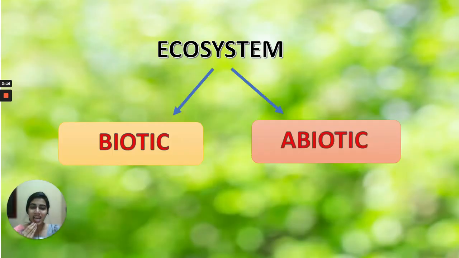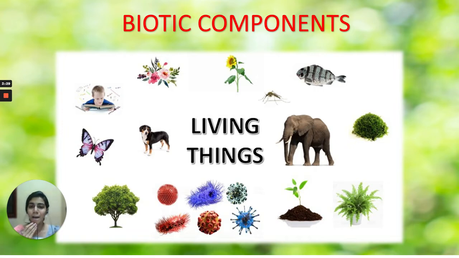Now, ecosystem has two components. Ecosystem comprises both biotic and abiotic components. So we look at both of these now. Biotic components. So what are they? It's very simple. Biotic components are nothing but the living things. All those things that have life in them are called biotic components.